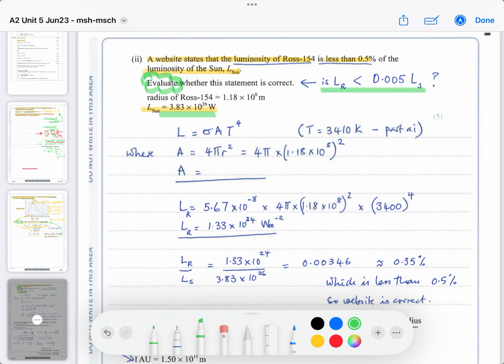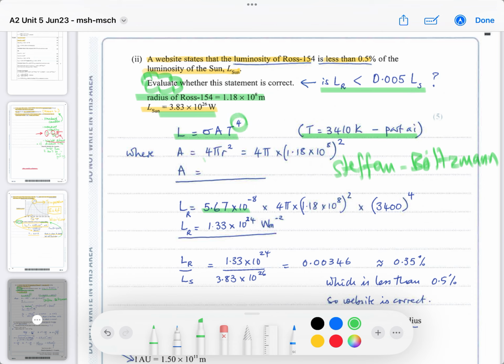And they've given you another piece of information, which is the radius of the star, in standard form. So now you've got to use this equation: luminosity equals sigma, which is a constant, and the constant is given to you on the data sheet. Here it is. It's the Stefan-Boltzmann law, so that's what you've got to look for. I don't know how many f's there are in Stefan, and I think Boltzmann has two n's on the end. So this is the equation we're looking at. The temperature we worked out in part 1, we need to use that. So remember, it's temperature to the power of 4, don't forget.